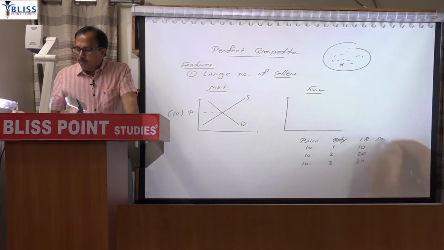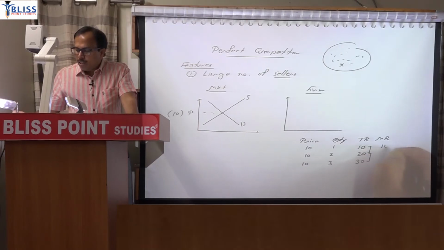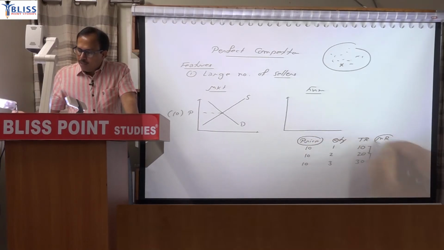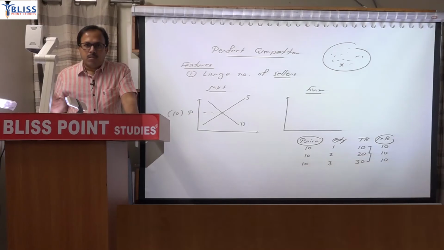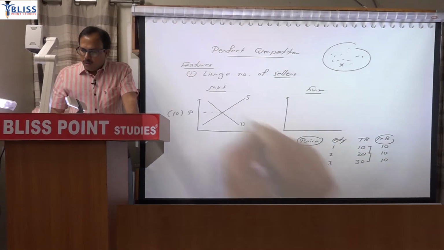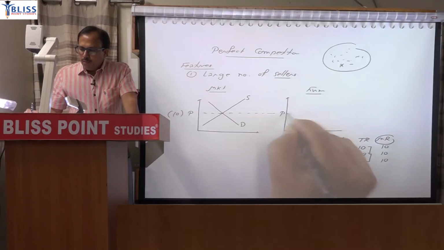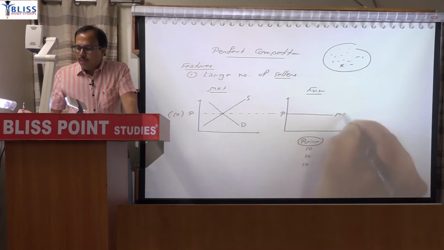And what is the meaning of marginal? Marginal means additional. So addition to revenue. At every stage, addition to revenue is 10. So you can note one thing, this price and marginal revenue are the same. So under perfect competition, price is always equal to marginal revenue. Whatever be the price determined by the market will also be the marginal revenue line.